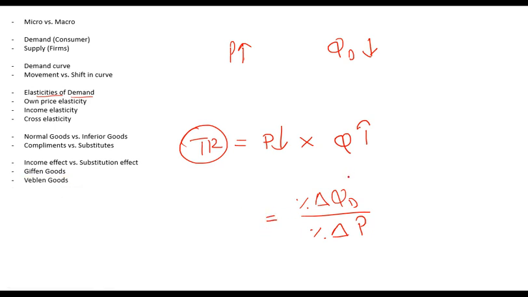So if this is high, that means elasticity is high. If this is low, that means elasticity is low, or inelastic. So our demand can be elastic or inelastic based on percentage change in quantity demanded divided by percentage change in price. If in absolute terms this number is greater than 1, it will be negative obviously, but the absolute value being greater than 1, it is called elastic. If it is equal to 1, it is called unit elastic. And if it is less than 1, it is called inelastic.